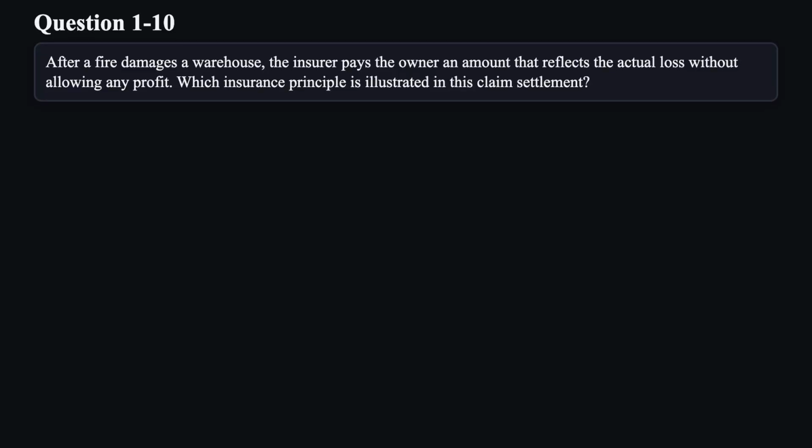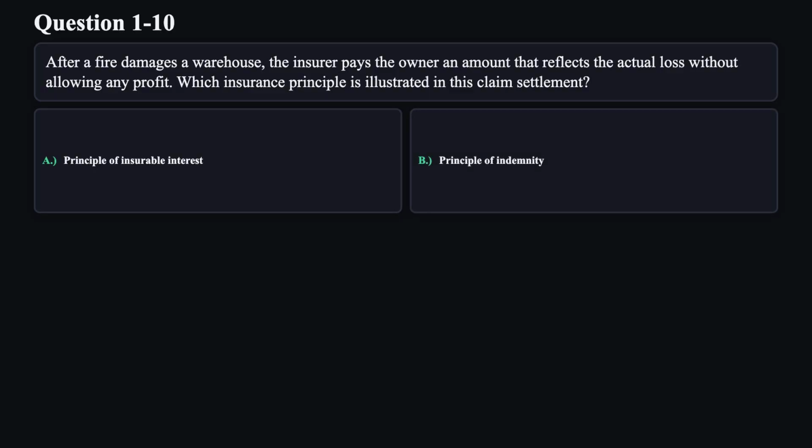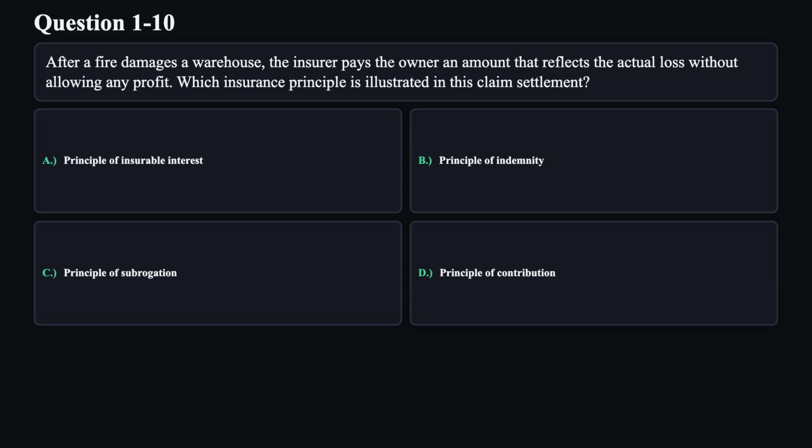Question 10. After a fire damages a warehouse, the insurer pays the owner an amount that reflects the actual loss without allowing any profit. Which insurance principle is illustrated in this claim settlement? A. Principle of insurable interest. B. Principle of indemnity. C. Principle of subrogation. D. Principle of contribution.